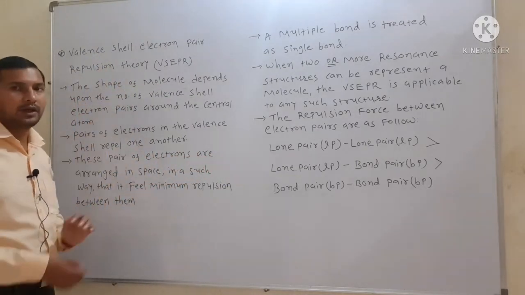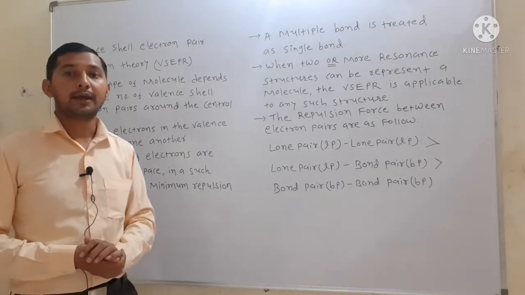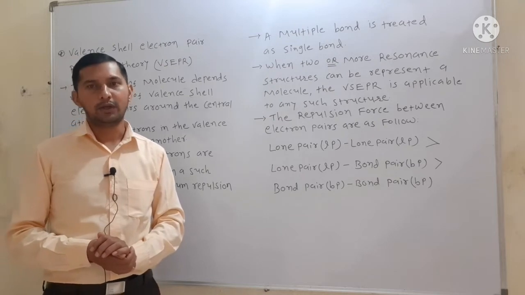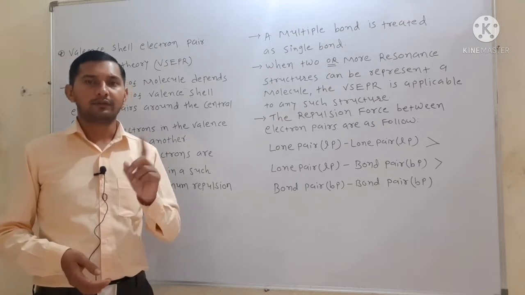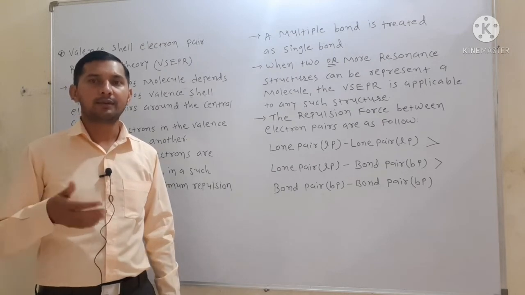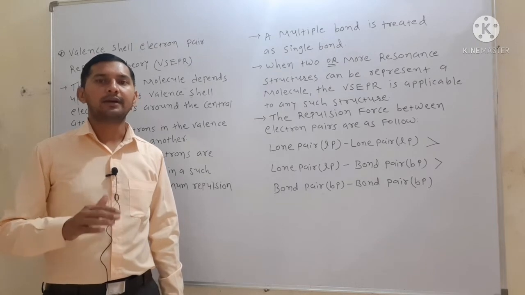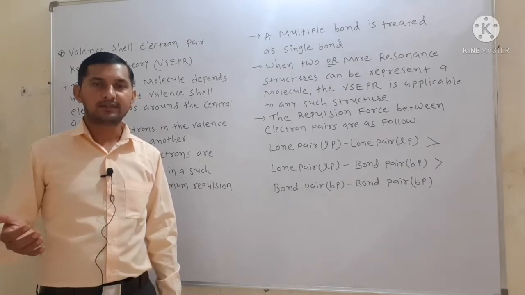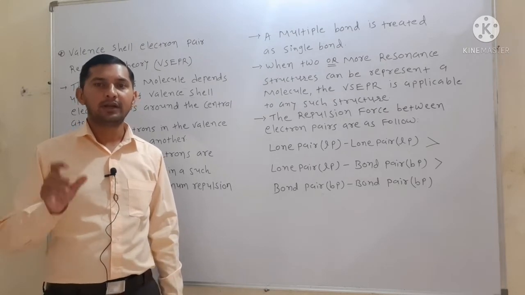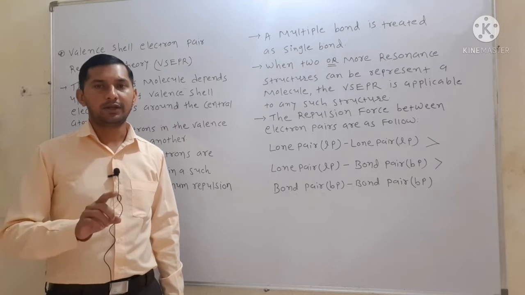The shape of a molecule depends on the number of electron pairs present around the central atom in a given molecule, in two forms. First one is the bonding electron pair, meaning electrons which are bonded. Another one is the lone pair or unshared pair of electrons, or we can say non-bonding electron pair. These electron pairs, bonding as well as non-bonding, decide the shape of the molecule.